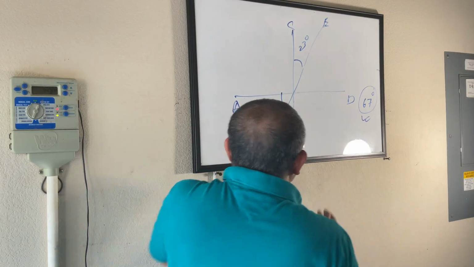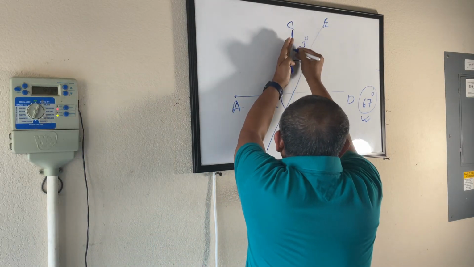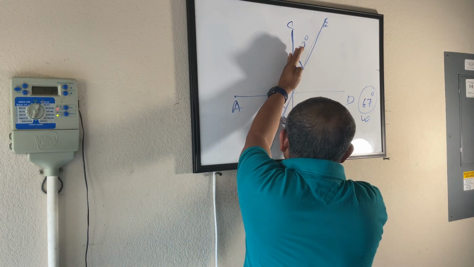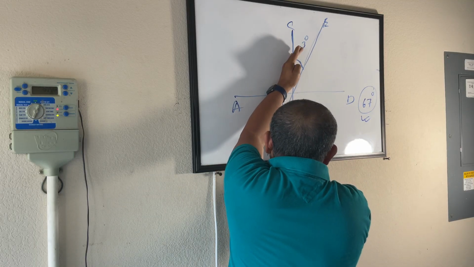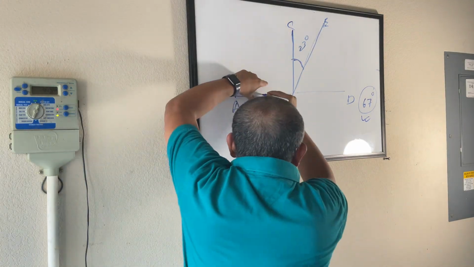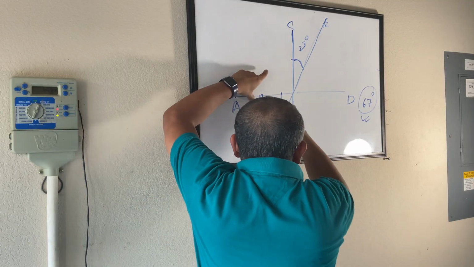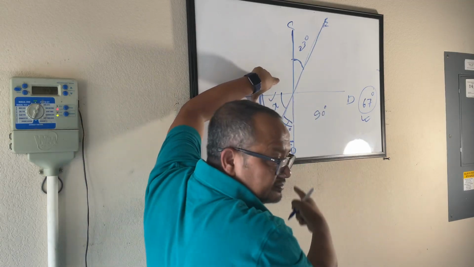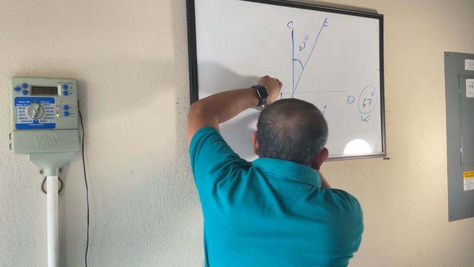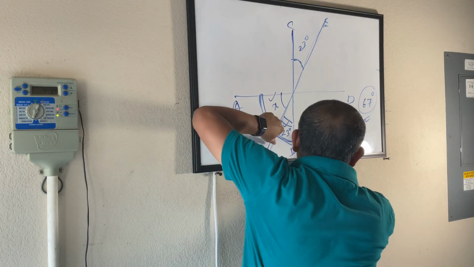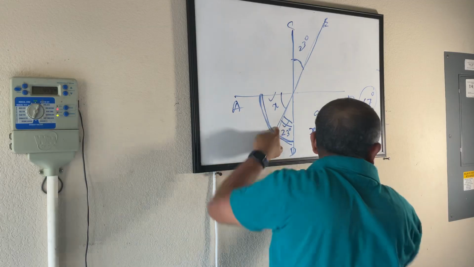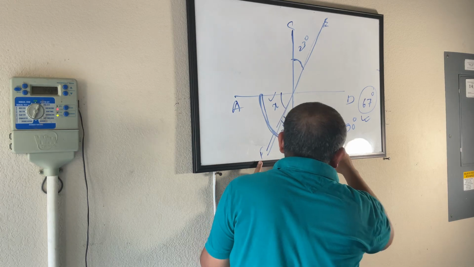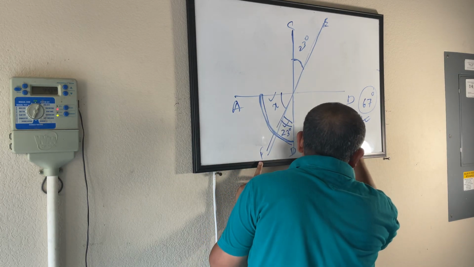Why? Because you have to visualize things. This is one line, this is another line intersecting each other. This angle and this angle are opposite angles, so this angle will be 23. Now, these two are making complementary angles, meaning adding this and this becomes 90 degrees. So if this is x, x plus 23 makes a complementary angle of 90 degrees. So x equals 90 minus 23, as 23 crosses the border, plus becomes minus.